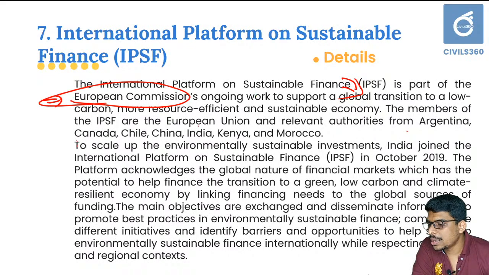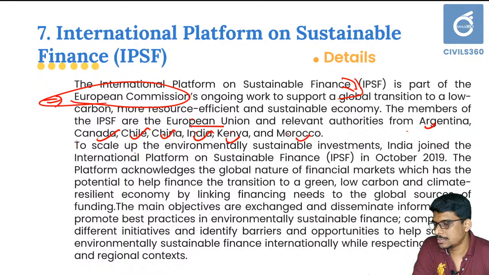The members of the IPSF are the European Union and relevant authorities from Argentina, Canada, Chile, China, India, Kenya and Morocco. That is, the European Union is there, then Argentina, Canada, Chile, China, India, Kenya and Morocco are there. These are the members of IPSF. Just go through the basics.